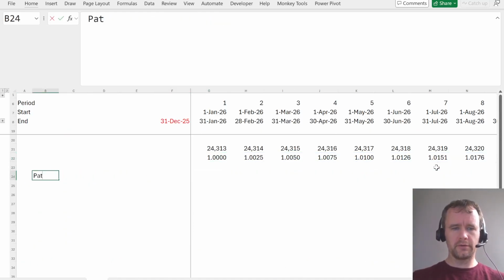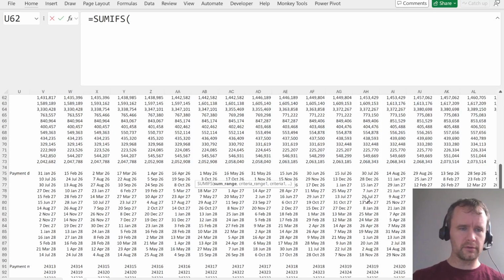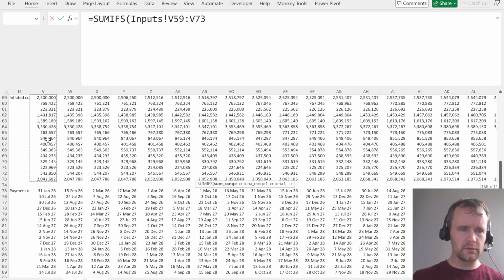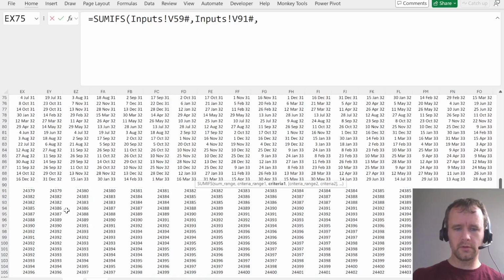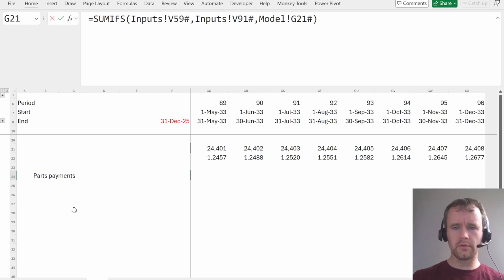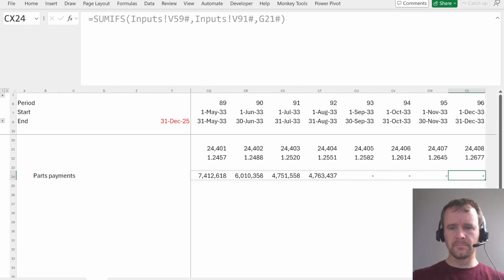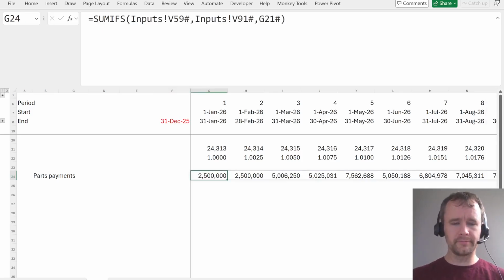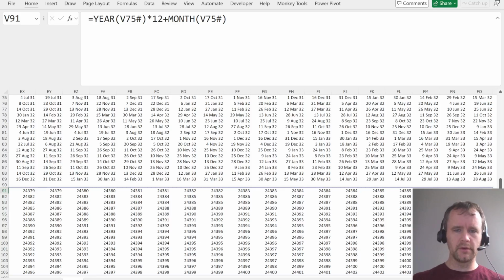we're going to have parts payments, and that's going to be some ifs. The indexed cost, where period is this period. Okay. Hope so. So then we need to think about revenue.